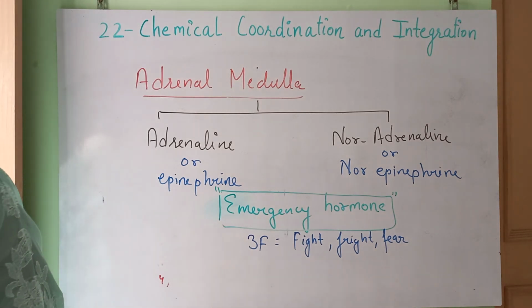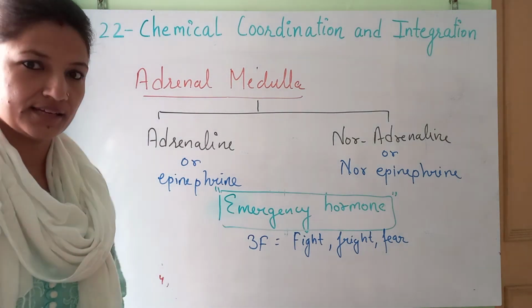Got it? So this is all about the adrenal gland. Thank you.